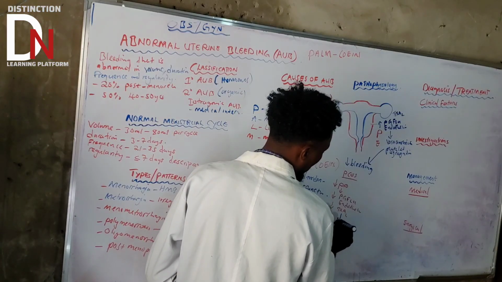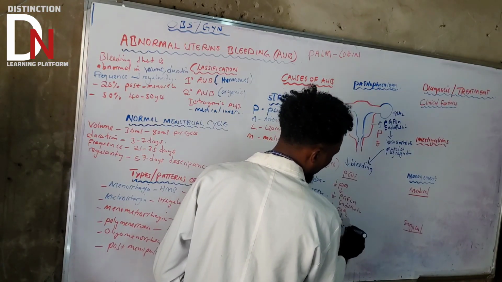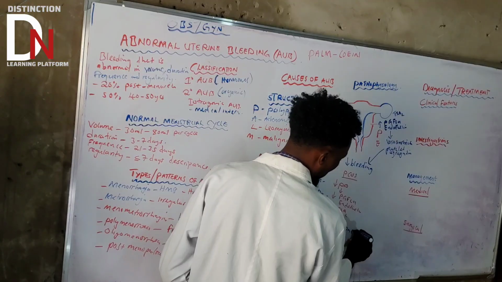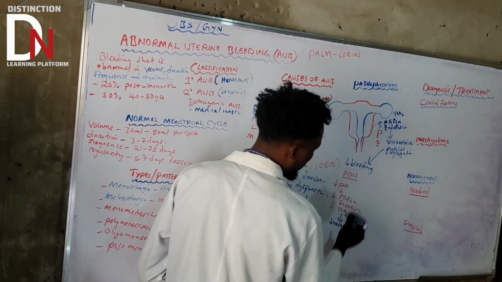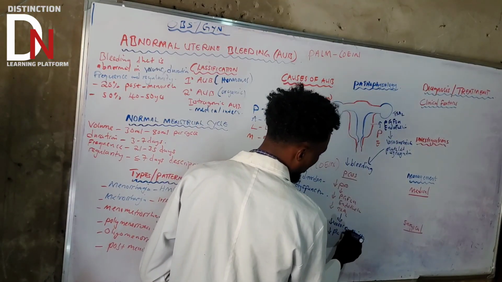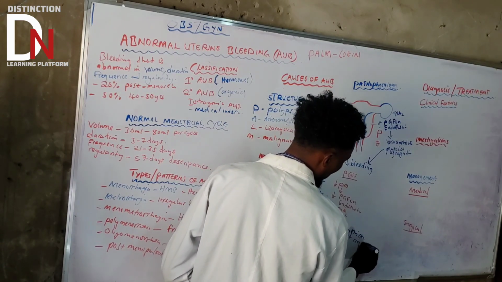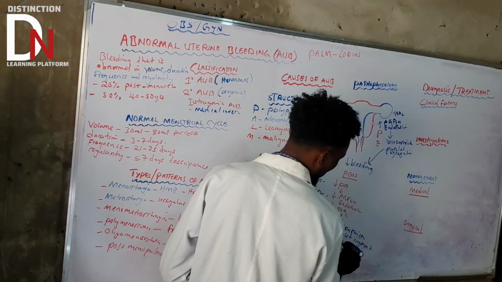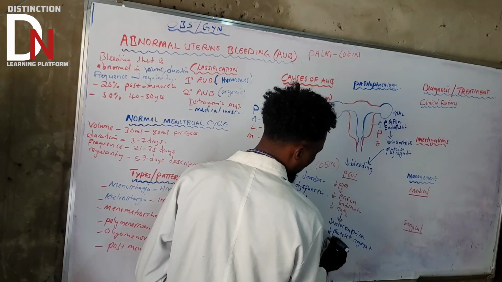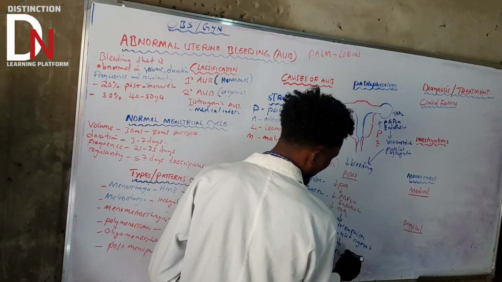If you have low production of all those things, it will lead to a decrease in vasoconstriction. What else? A decrease in platelet aggregation. What else? Then it will lead to an increase in bleeding.